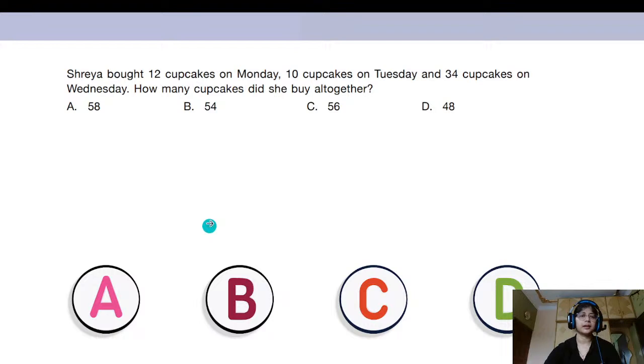So, Shreya bought 12 cupcakes on Monday, 10 cupcakes on Tuesday, and 34 cupcakes on Wednesday. So, how many cupcakes did she buy all together? So, all together means